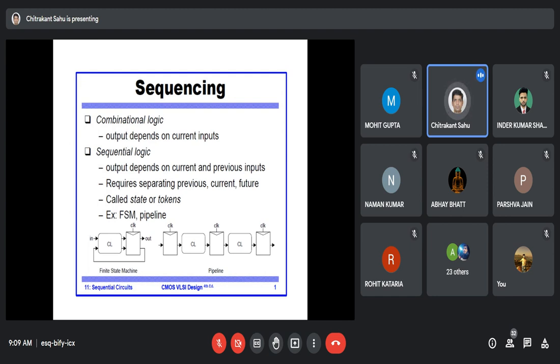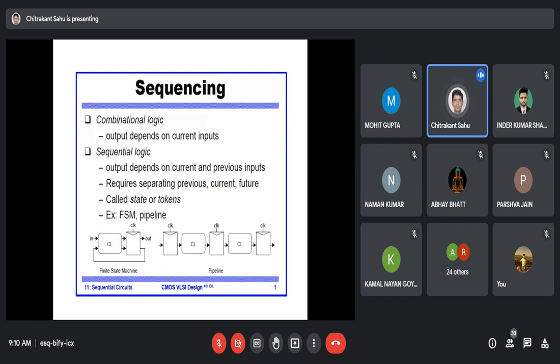We'll go into details of what kind of circuits there will be and how they function. Because in sequential design, the important thing to consider is the timing diagram. So we are mostly going to discuss the different timing issues that come up in the design of sequential circuits.